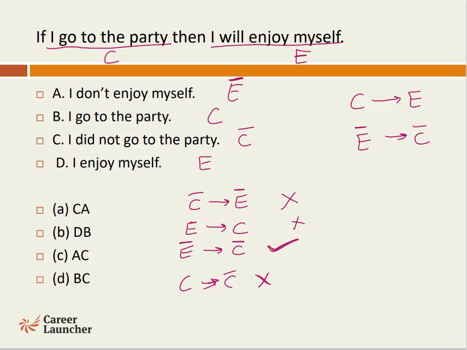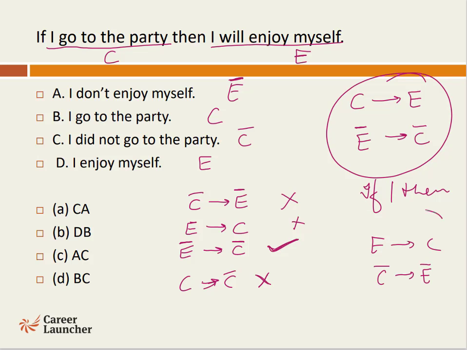Just break the given sentence in terms of cause and effect, and remember the rules that these two will remain valid in case of if then, whereas these two remain valid in case of only when, and all the four remain valid in case of if and only if, or when and only when.